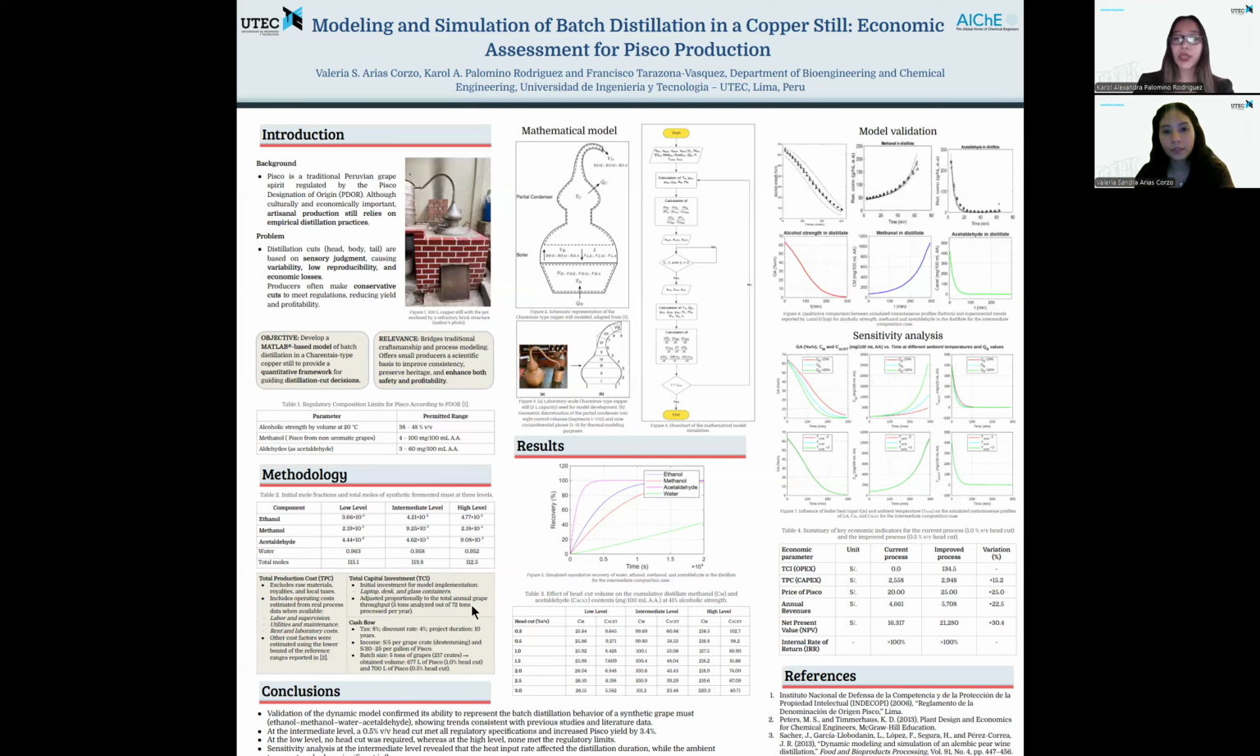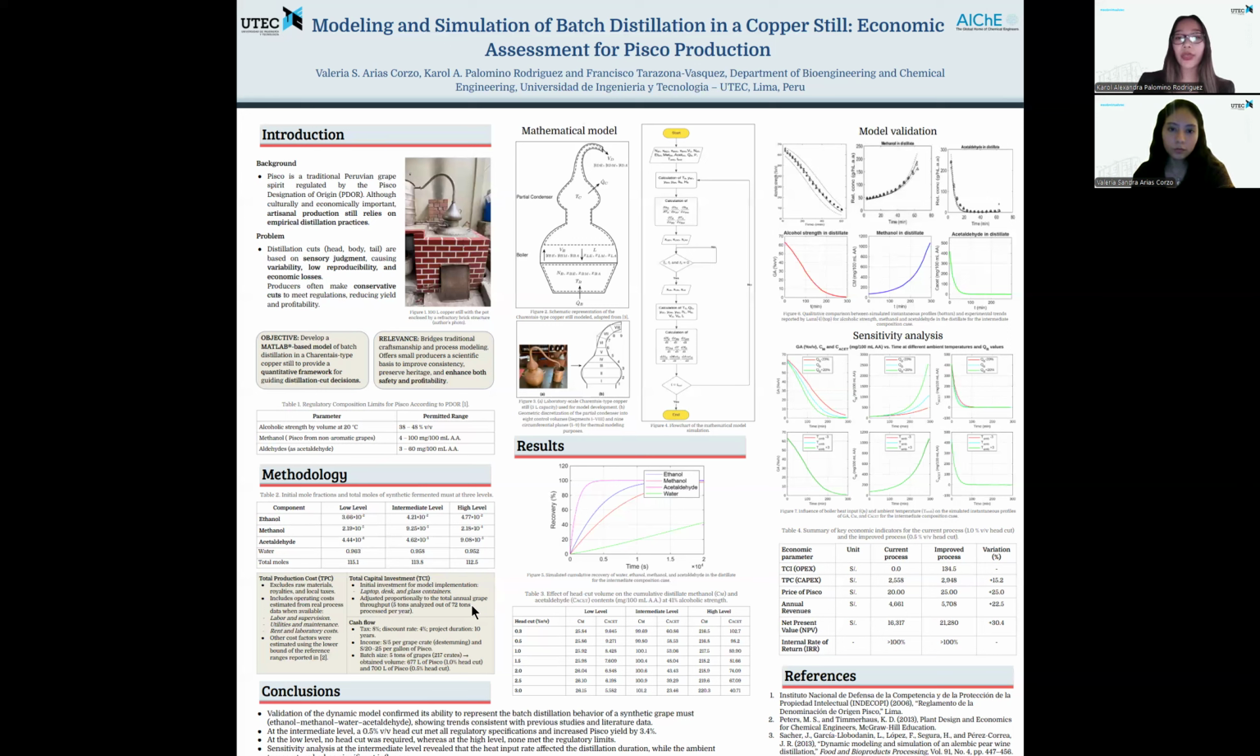We modeled two key subsystems, the boiler and the partial condenser, combining mass and energy balances, vapor-liquid equilibrium calculated with the Unifac Dortmund model revision 6, and heat transfer correlations. The simulation was implemented in MATLAB for a four-component system comprising ethanol, methanol, acetaldehyde, and water.